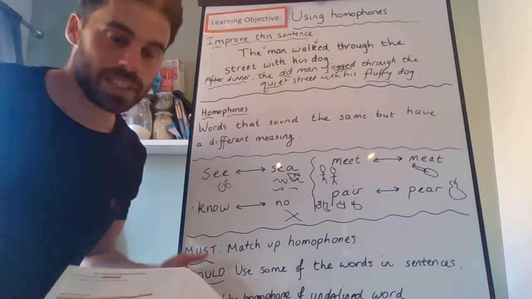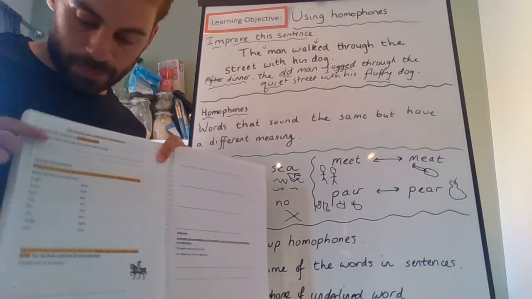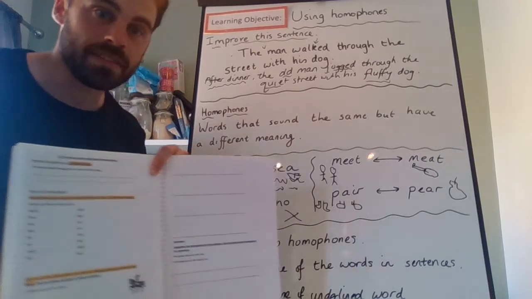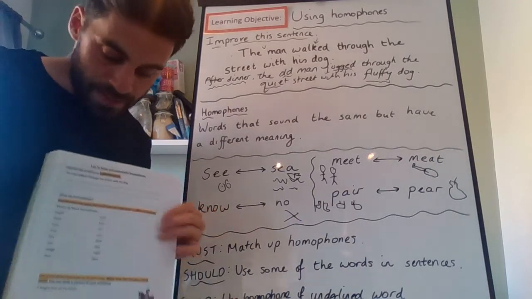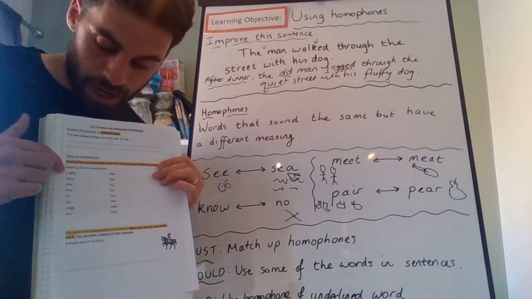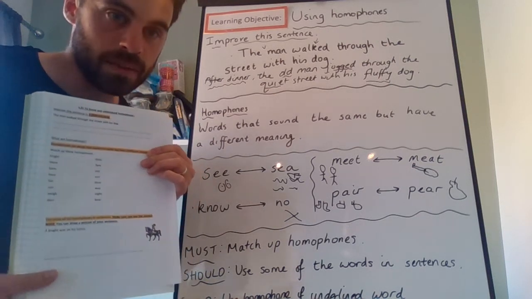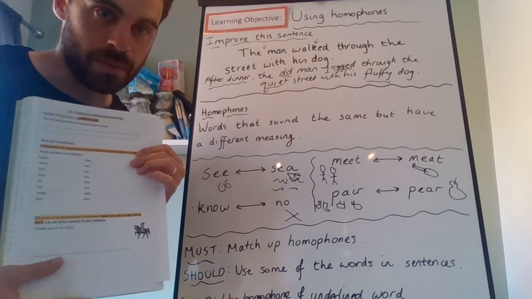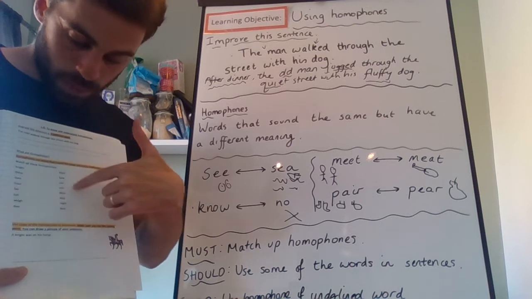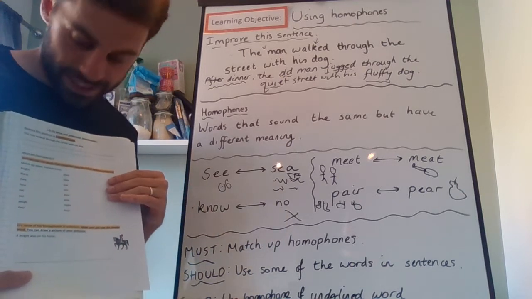Your task for today, improve the sentence in 2 different ways, which we probably have already done if you were pausing the video. And then you need to match up these homophones. You may want to just colour the homophones the same colour, or just draw a line to match them up. And then take some of these homophones and put them into sentences.